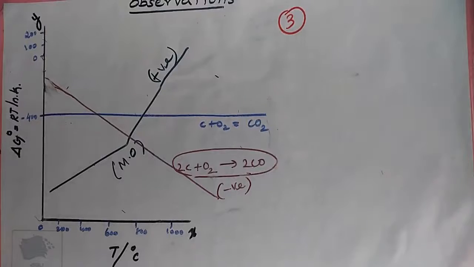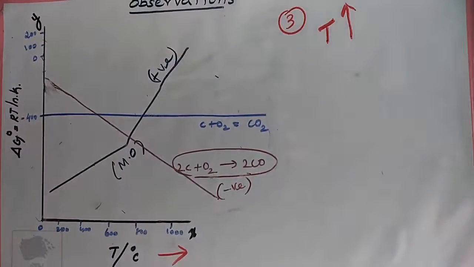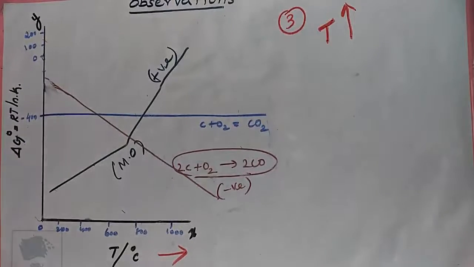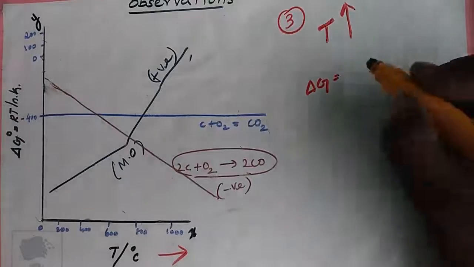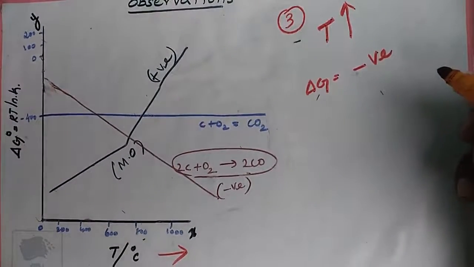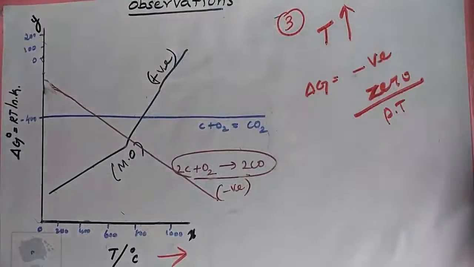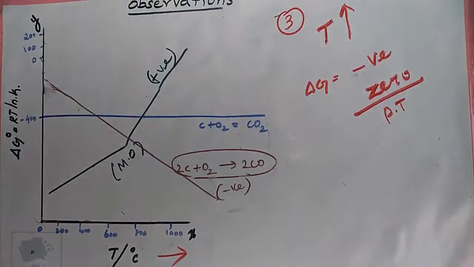Point number 3. As the temperature increases, generally the del G value for the formation of metal oxides becomes less negative and becomes 0 at a particular temperature.